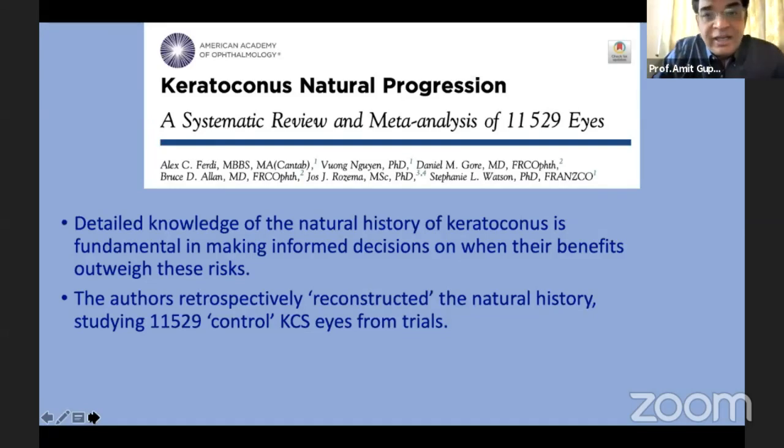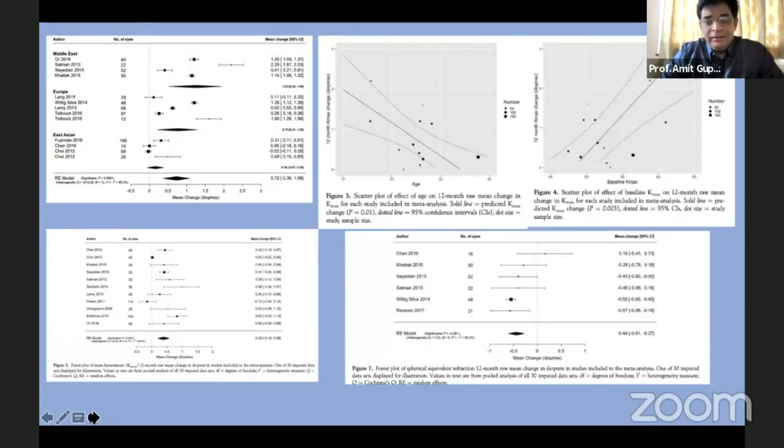So, as regards the natural progression of keratoconus, a detailed knowledge of the natural history of keratoconus is fundamental in making informed decisions on when the benefits outweigh the risks of the procedure. These authors retrospectively reconstructed the natural history using control eyes from studies of cross-linking, and did a very detailed analysis of each and every component of these keratoconic eyes.